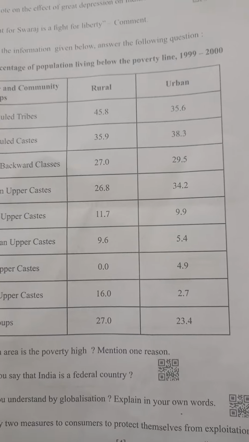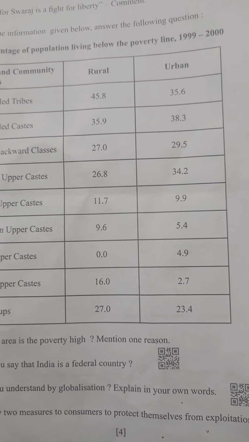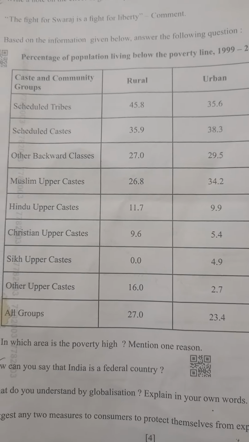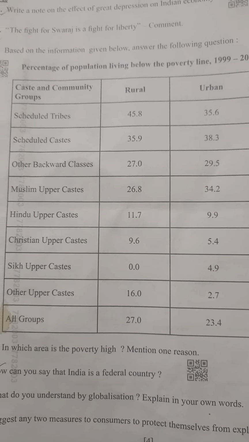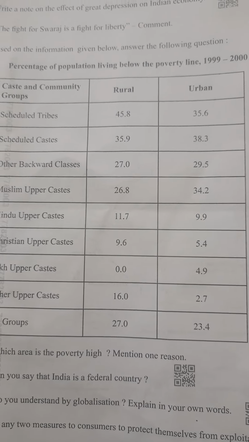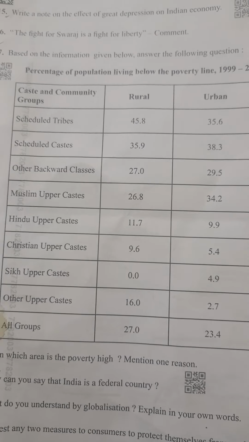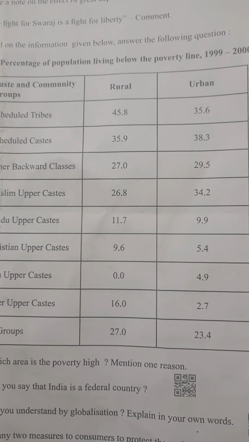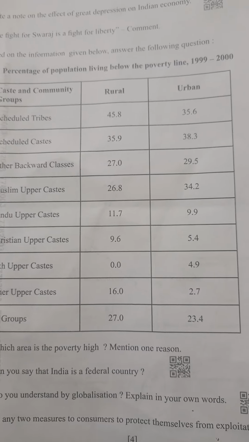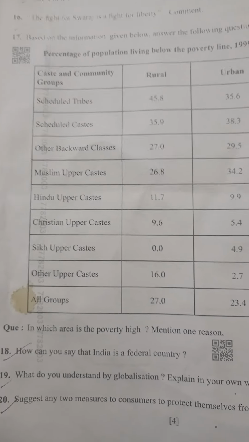Mention one region. Here poverty is high in rural areas and among scheduled tribes and scheduled castes. Reasons: lack of access to quality education, even employment opportunities. Other related points will also be given marks.